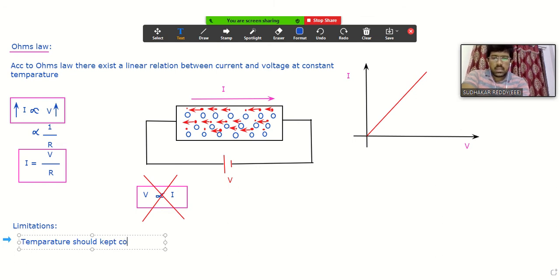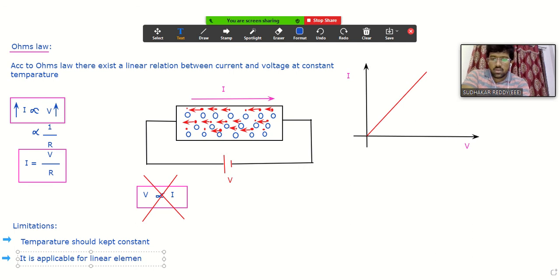And the second limitation is very important. The second limitation is linearity. That means this Ohm's law can be applicable for linear elements only. So this Ohm's law is not applicable for non-linear elements. It is applicable only for linear elements and it is not applicable for non-linear elements. That means we can apply this Ohm's law for linear elements only.